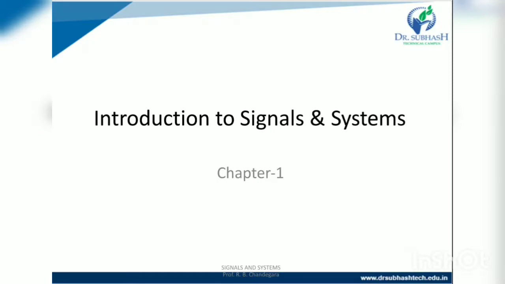But what is a system? Signals are the input or output of a system. A system is defined by the type of input and output it deals with.